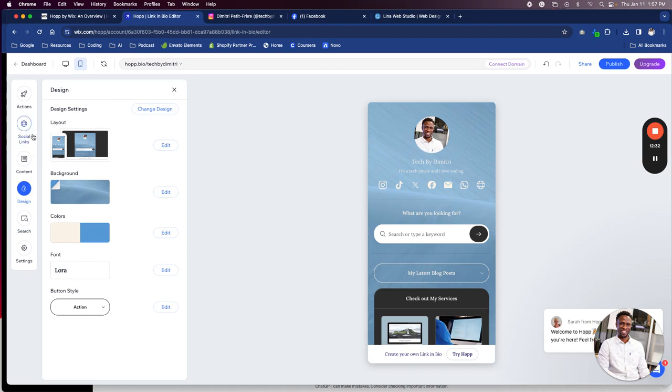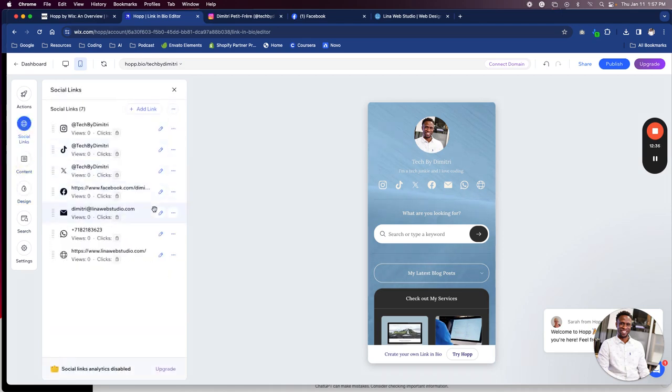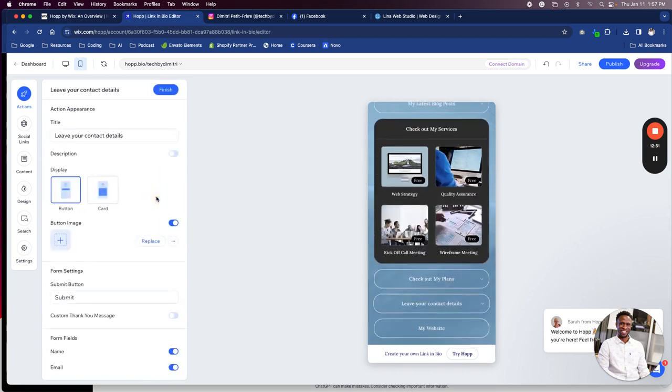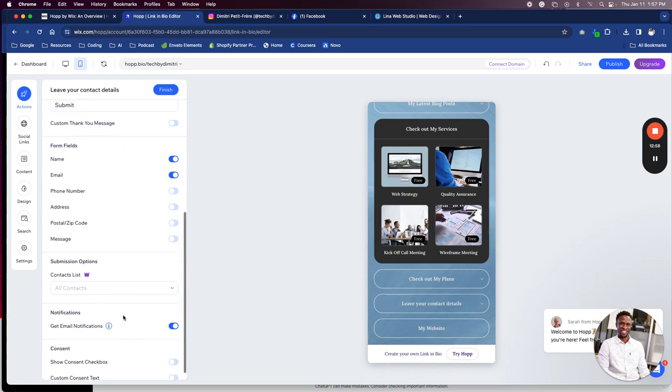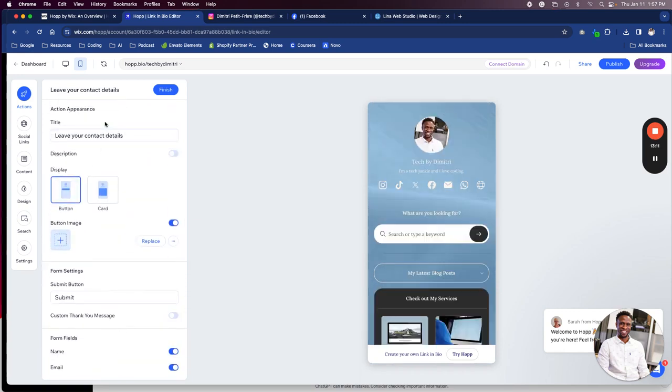We worked on the actual design, content, the social links, which we'll all add. And then these are the different, hold on, leave your contact detail. This action content, this contains sample content. Oh, it's a good thing I saw that. Okay. Name and email. Leave your contact details.